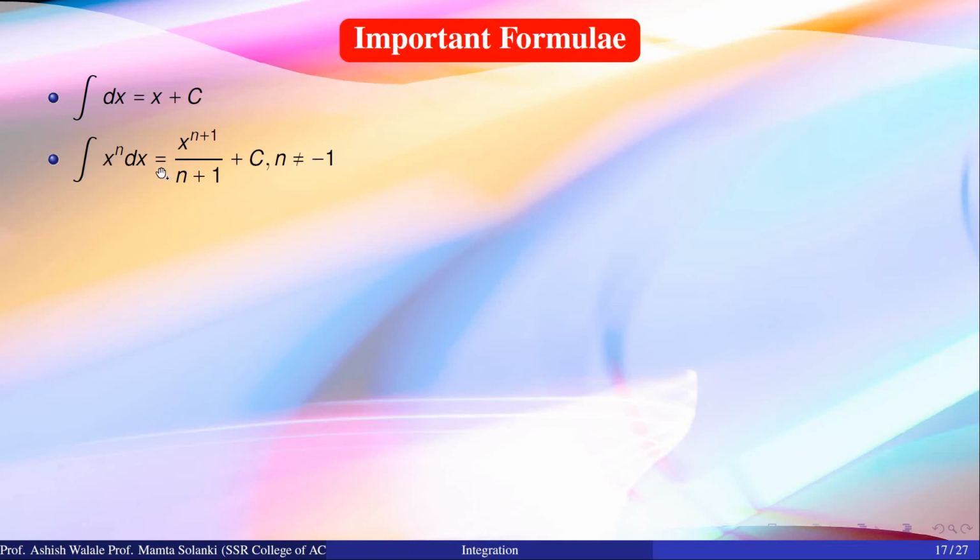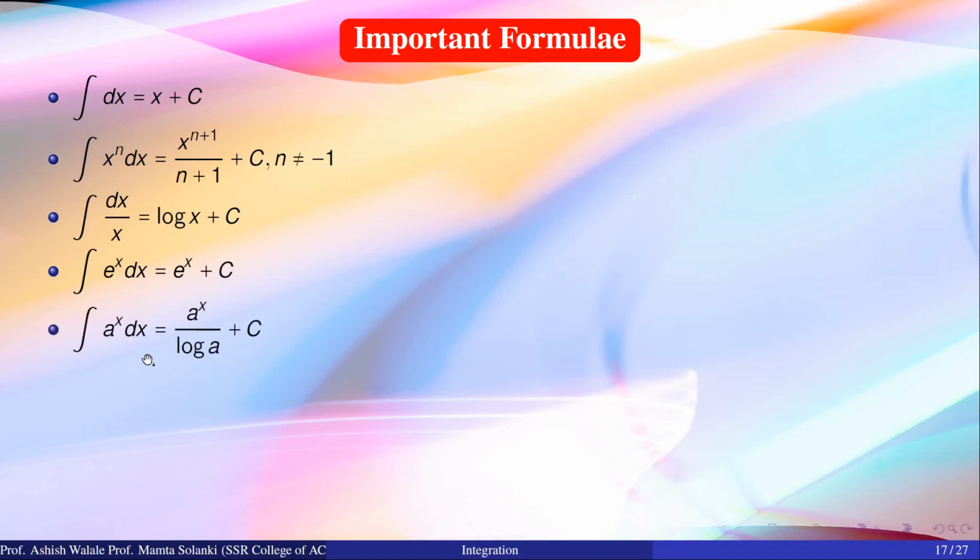But what will be the integration whenever the value of n is equal to minus 1? That means integration of x raised to minus 1 dx, which means integration of 1 upon x dx. We consider this integration as log of x, because we know that the derivative of log of x is equal to 1 upon x, so the integration of 1 upon x dx will be log x plus constant of integration. Similarly, integration of e raised to x dx is equal to e raised to x plus c.